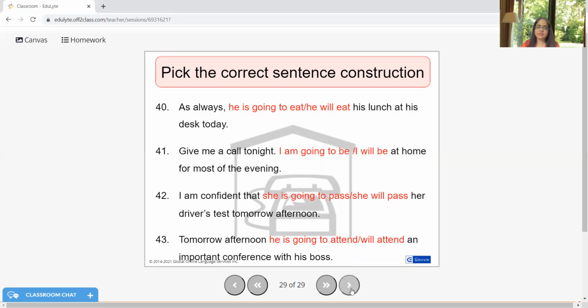So this is how we tried to make different sentences referring to future tense. And I'm sure now you are able to understand future tense at least in a very easy and a very efficient way.